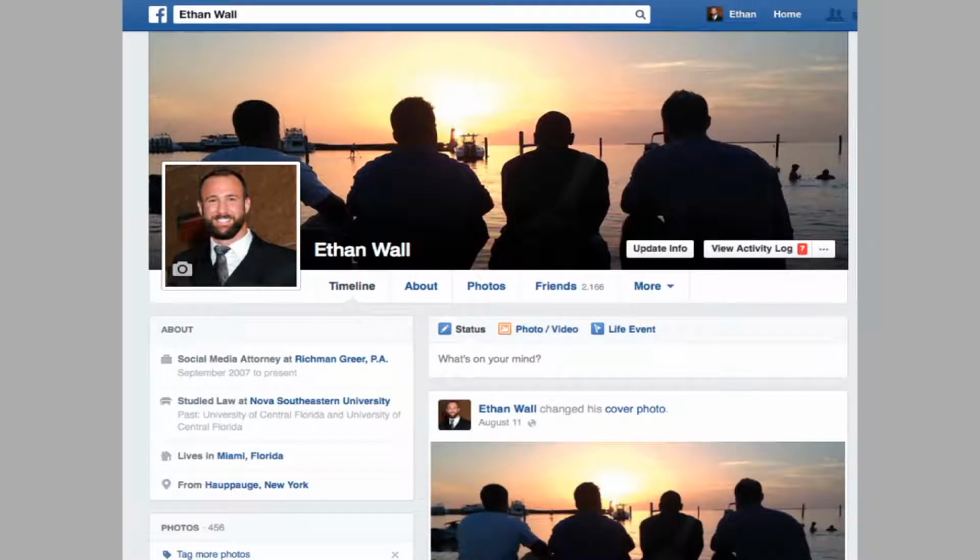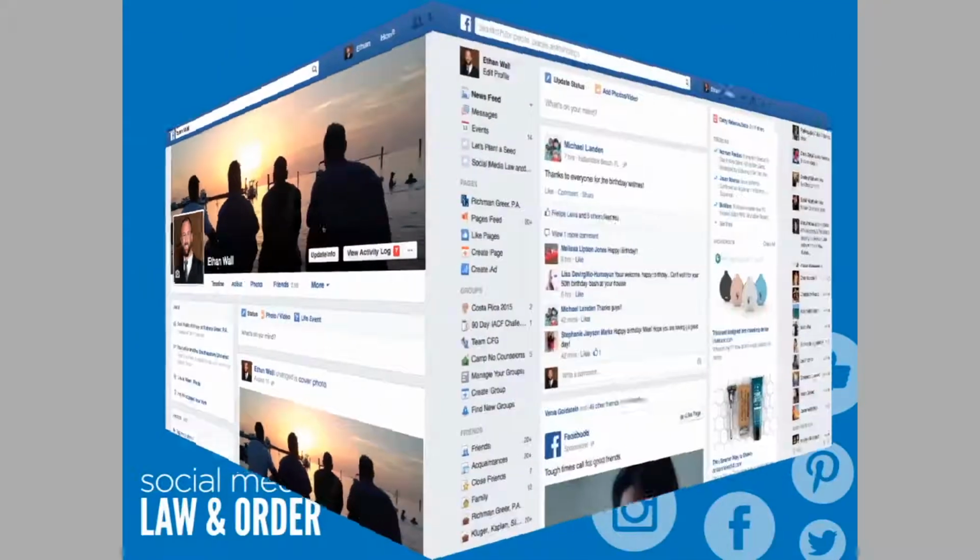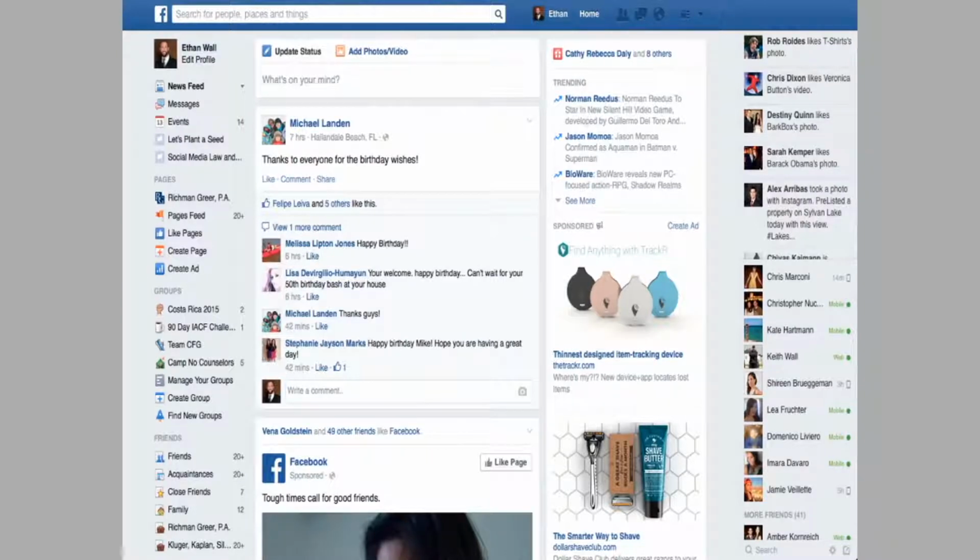But when you log into Facebook, you're going to see the back of the interface, and it looks something like this. This is your Facebook dashboard. It's how you can find out what your friends are posting and how you can communicate and interact with them. On the left side of the screen, you'll see your profile picture on top, and below it gives you the ability to access your messages, groups that you might join, and in the middle is what's called a news feed.